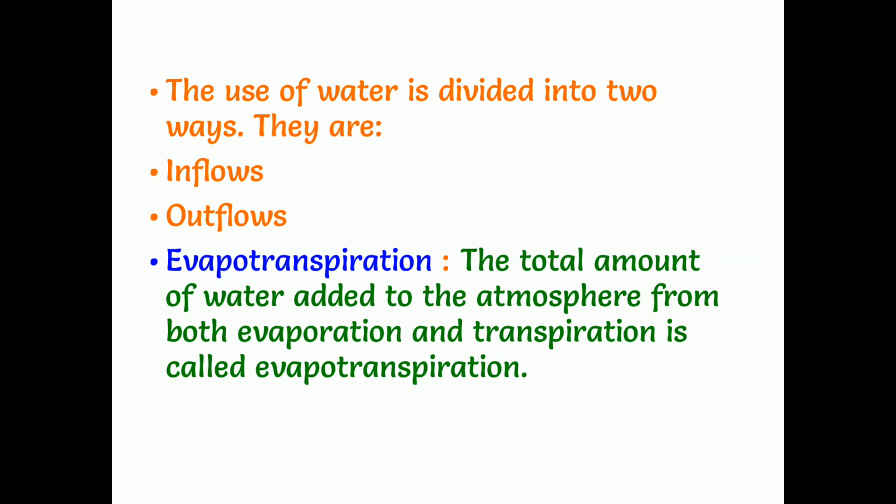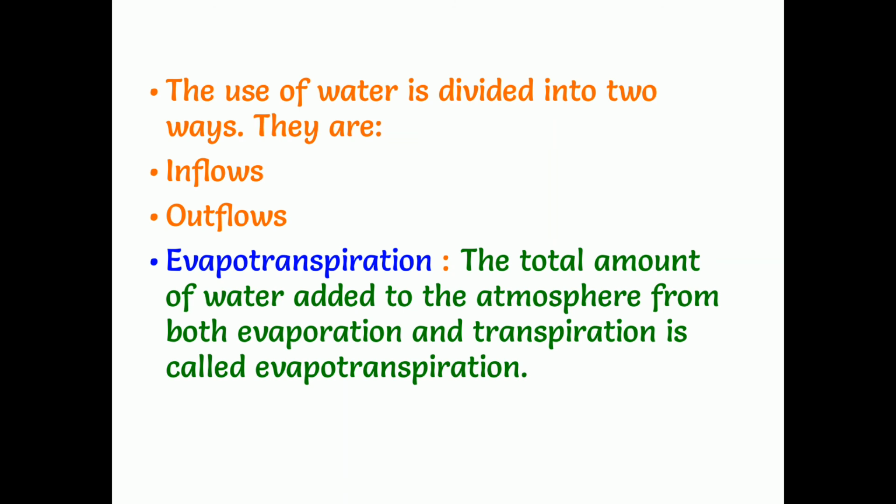And in the outflows, the important process is evapotranspiration. So what is this? Evaporation and transpiration together is called evapotranspiration. What is evaporation? Evaporation is the turning of water into vapor. And what is transpiration? Living things give off water into the atmosphere through the breathing process, and this is called transpiration.